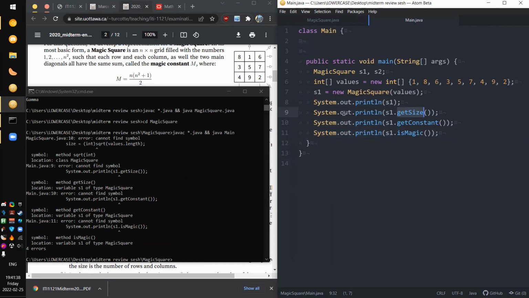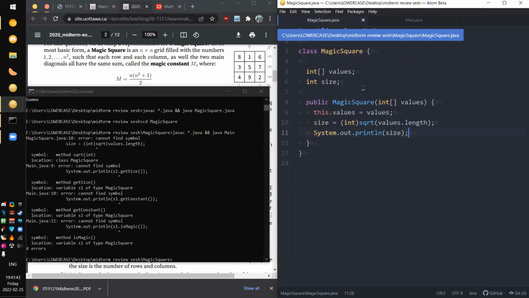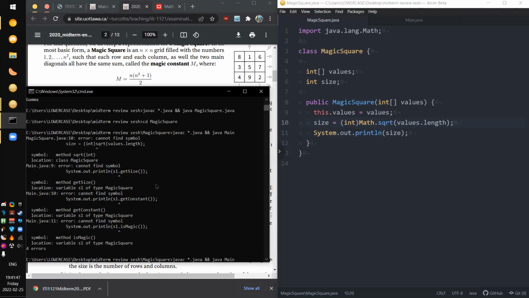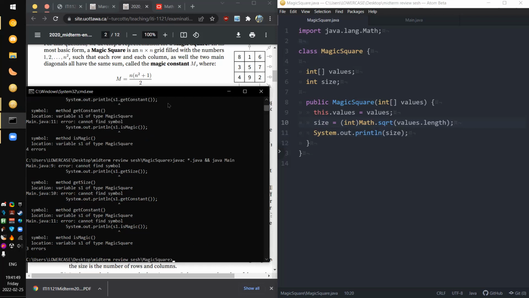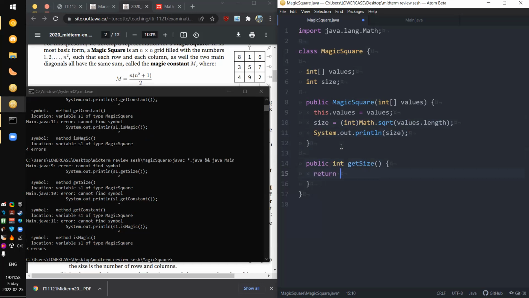What is this? Am I not doing square root right? Am I that washed up? Have I not done Java in so long? Okay, getSize. That is fair. We haven't done the getSize yet, so public int getSize and then return size.